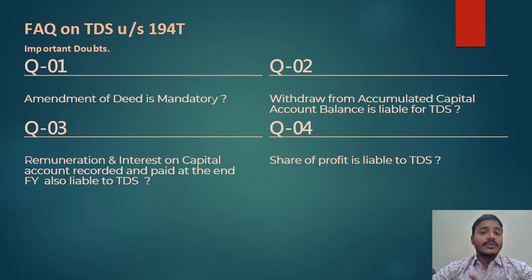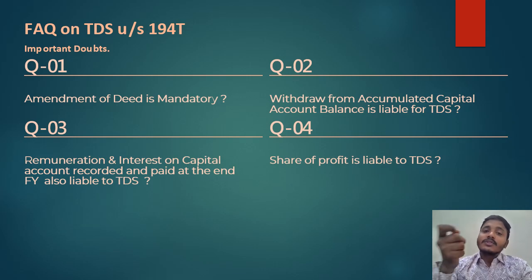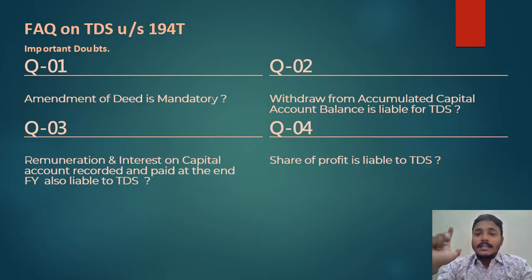Again, it depends. You have to see whether the amount you are paying relates to share of profit, accumulated balance, current year's remuneration, or current year's interest on capital. If the amount the partnership pays is out of current year remuneration or interest on capital, then you are liable to deduct TDS.